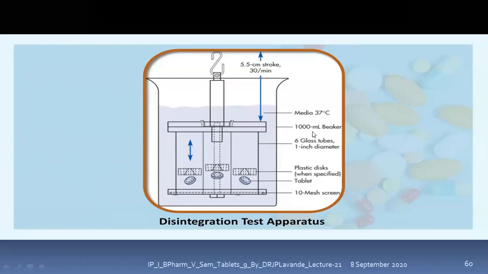This is the beaker with the 1000 ml capacity, and here this is the media, either simulated media or water, and the temperature which is to be maintained is 37 degrees Celsius. Now this basket moves in the upward and downward direction with a distance of 5 to 5.5 centimeters, and the stroke rate is 30 strokes per minute.